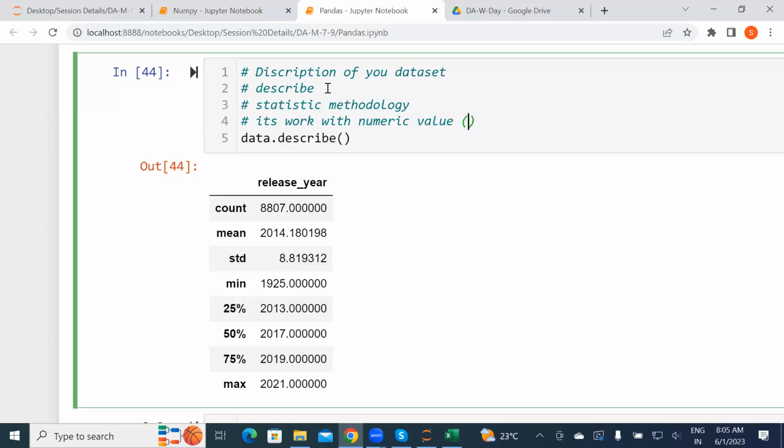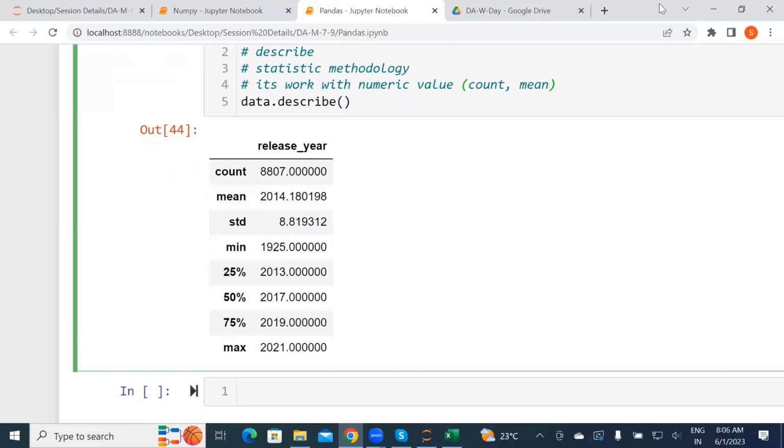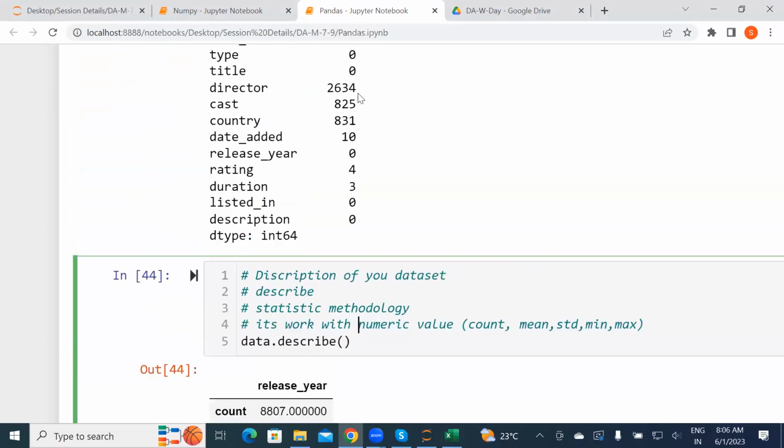It gives you count, mean, standard deviation, minimum, the percentiles and max. So these are the predefined methods which we use as we go ahead.